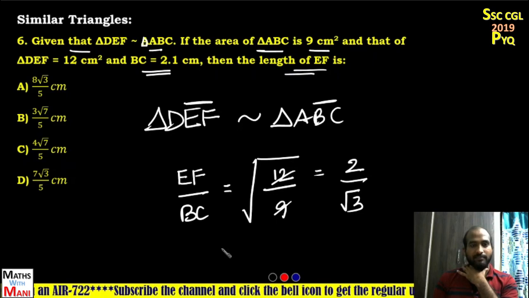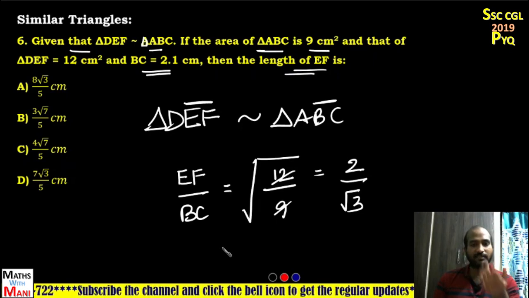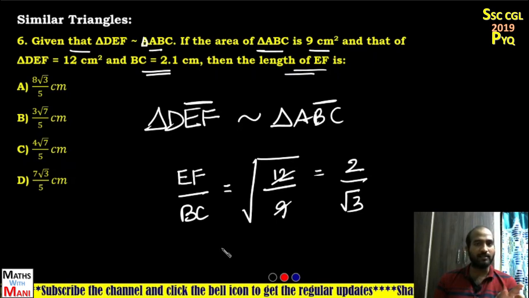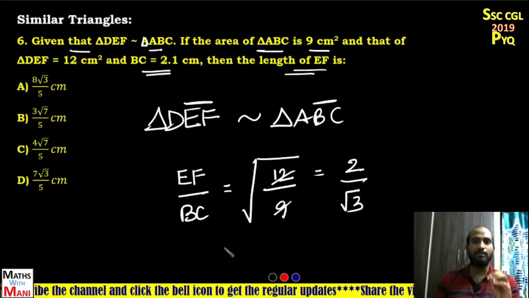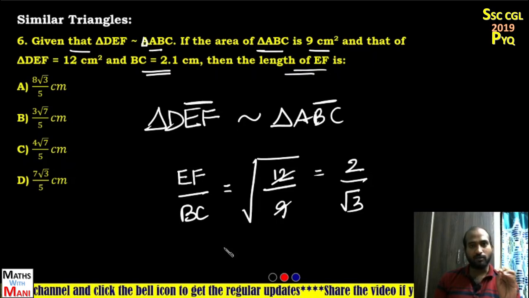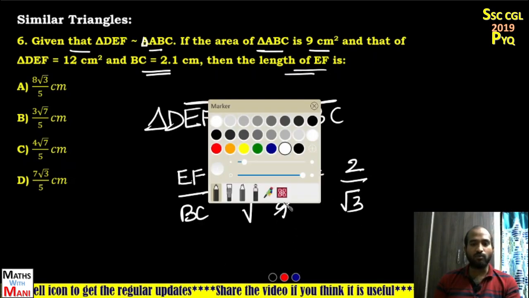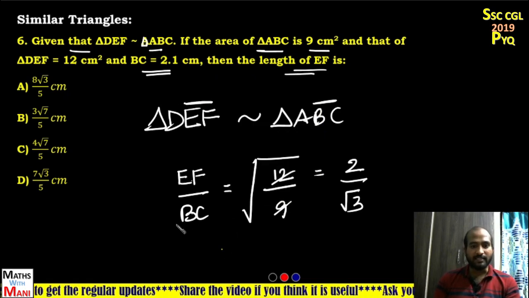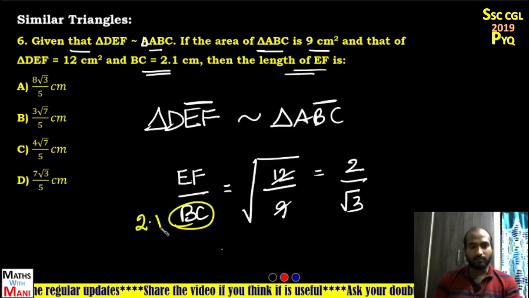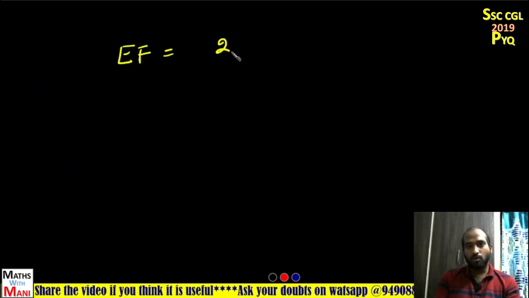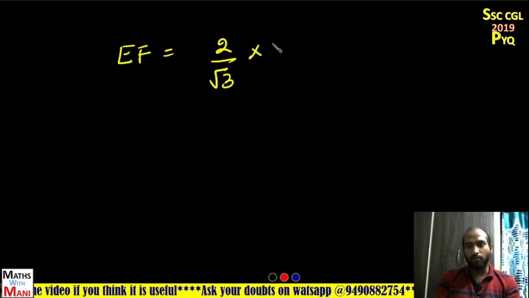In similar triangles, we already discussed this. Whenever two triangles are similar, their corresponding sides ratio is equal to the square root of their corresponding areas ratio. So EF by BC equals 2 by root 3. And what is the value of BC? It is given as 2.1. Now what is the value of EF? It is equal to 2 by root 3 into 2.1.